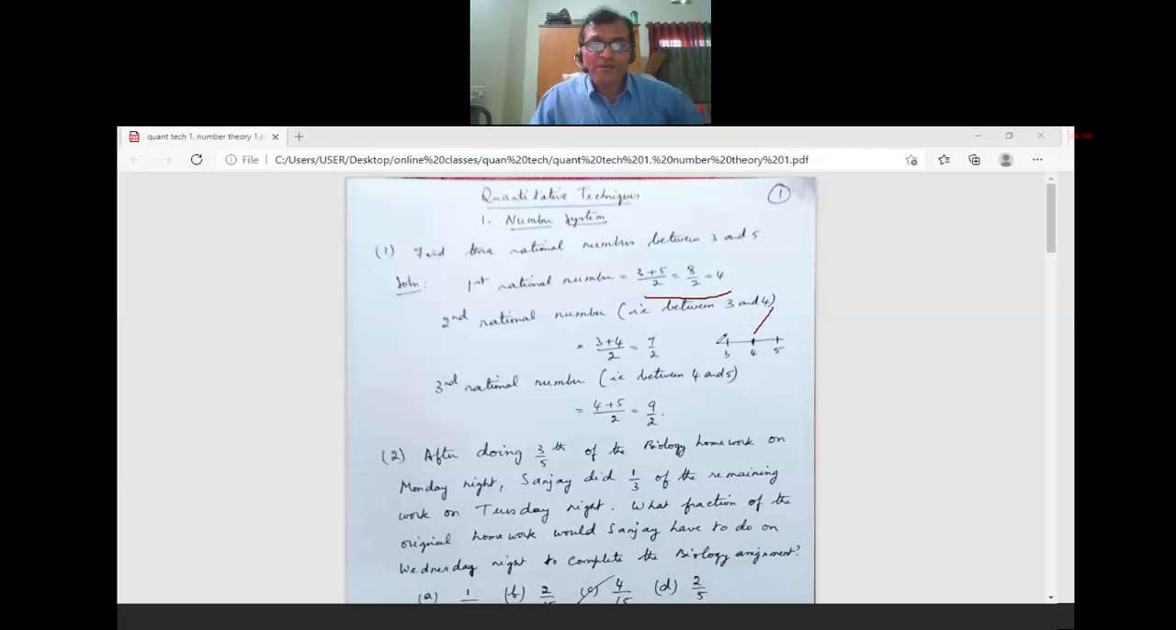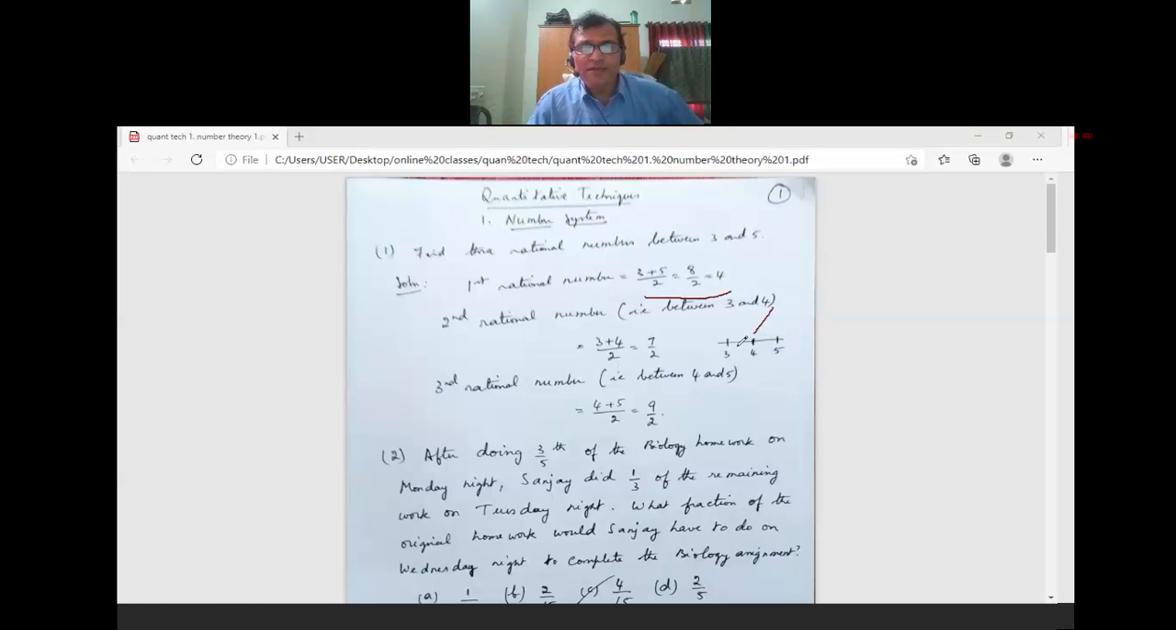So for example, the first rational number I got is 4. Now I go to find a rational number in between 3 and 4. So 3 plus 4 by 2, that is 7 by 2. Then the third rational number. I'll take it in between 4 and 5. I can take it in between any two corresponding numbers and find it out. That is, add and divide by 2.